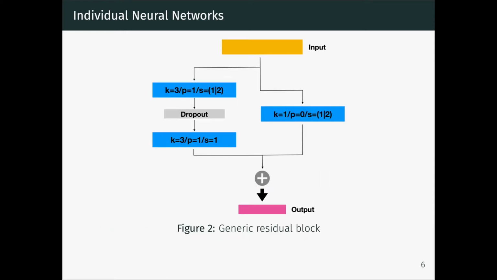Here is the general architecture of a residual block. The input is passed through two convolutional layers, and then the result is added to the input to produce the output. The convolutional layer at the right-hand side is only necessary if the size of the input is different from the size of the output. There is a dropout layer between the two convolutional layers.